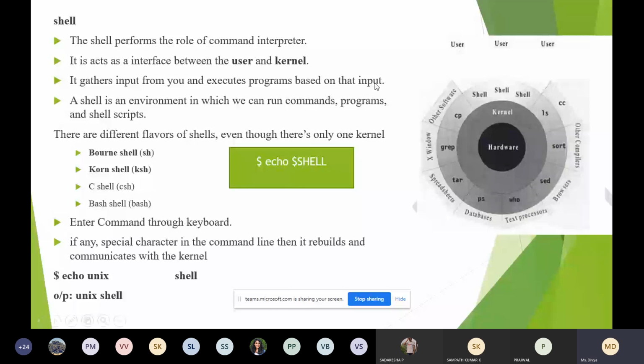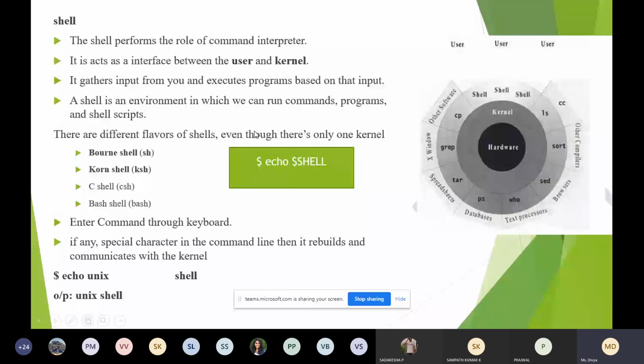A shell is an environment in which we can run command programs and shell scripts. So here you can run not only commands, you can create programs. You can write programs like you use the C language for writing programs. Same way you can do different tasks by using this shell program. For example, you have studied reversing a number in C. If you want to do it using shell script, you can write the program for reversing the number and you can see the output. So you can write programs and shell scripts.